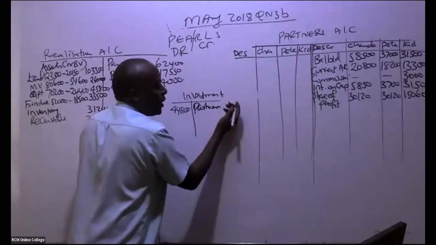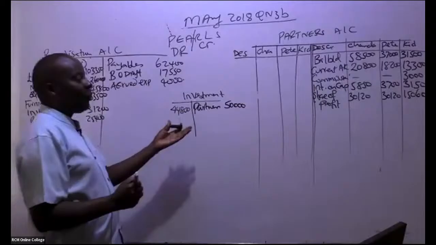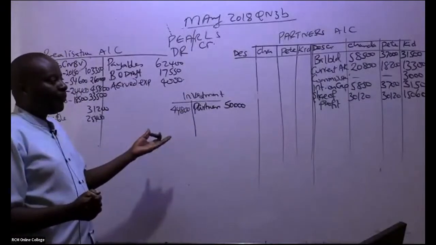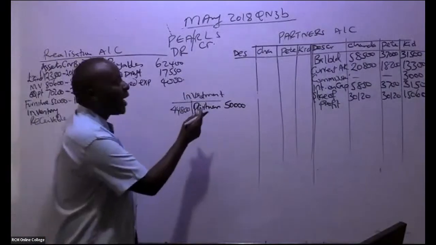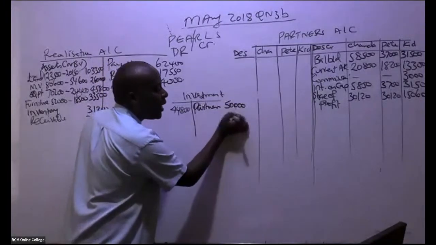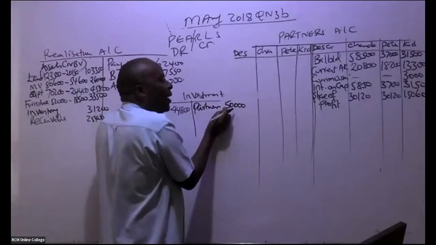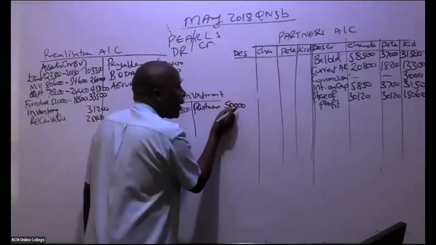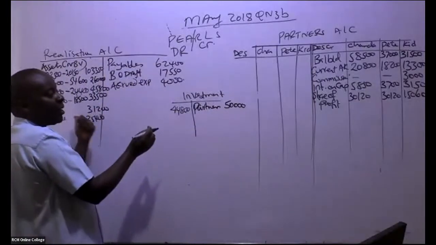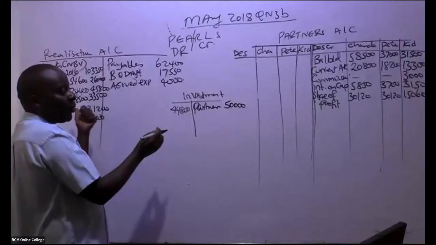But how much are we crediting? Remember the market value is 50,000. This is an asset that was taken by the partners. It wasn't taken by the new company. Assets going to the new company are the ones we realize here.